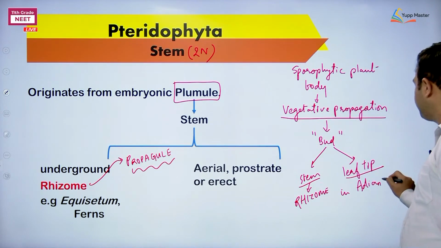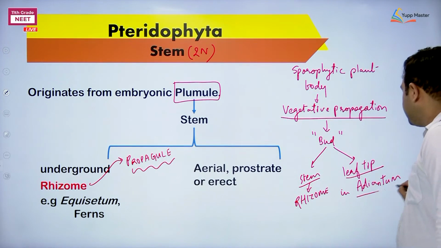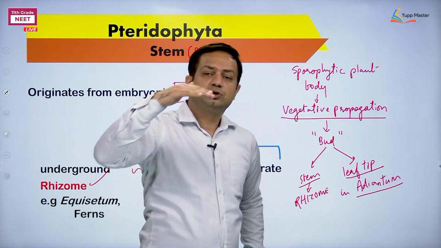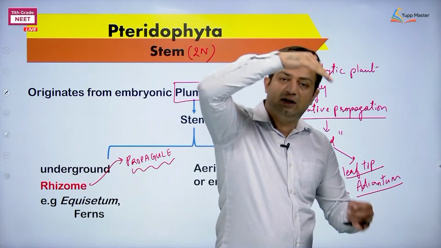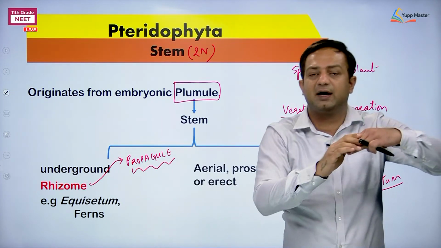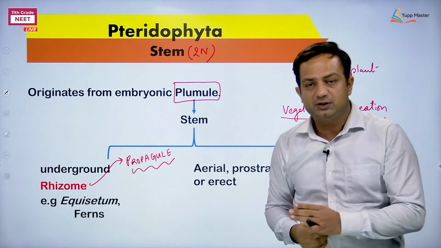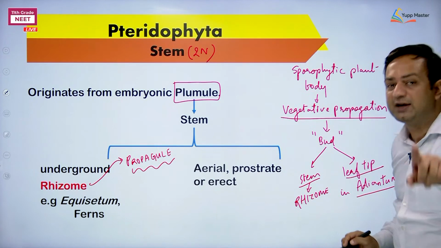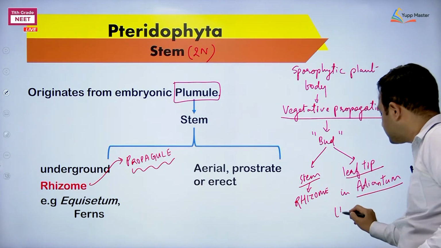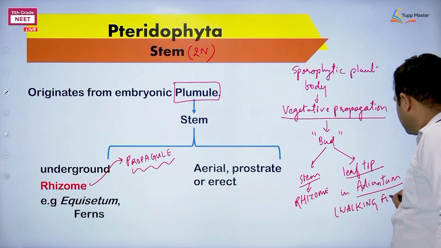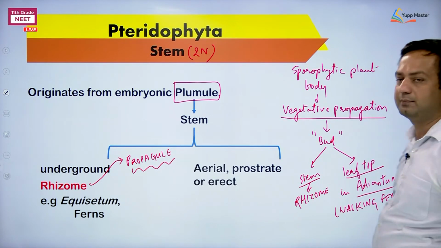This is an example of fern. Here it comes. Adiantum, the leaf tip is bearing bud. So because of its own weight, the leaf is going to touch the ground, and then again this bud sprouts, give rise to the new sporophyte plant. So this is how Adiantum caudatum, that particular species, we call them as walking fern.